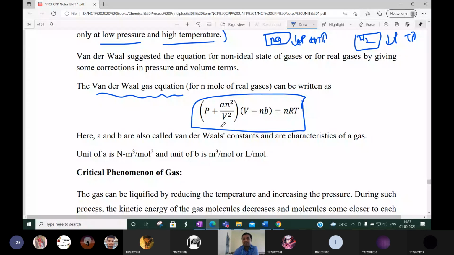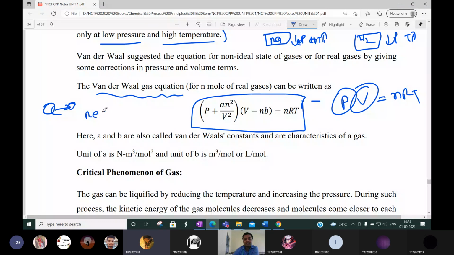And why was this correction kept in the pressure and volume terms? Because we know that in ideal gas there is no force of attraction. For real gas, there is a force of attraction between these molecules. Due to this force of attraction, there will be a change in pressure and volume. So that pressure and volume correction was made by van der Waals, and the new equation he gives is this one.